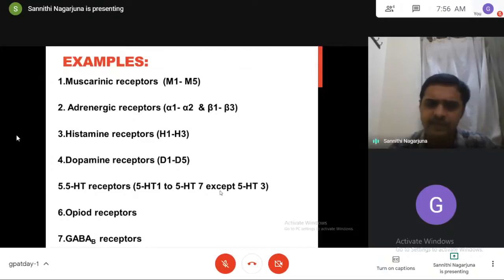Then opioid receptors, GABA B receptors. So these are all the examples of G protein coupled receptors. Have a look at this: all muscarinic receptors, all adrenergic receptors, all histamine receptors, all dopamine receptors, all 5-HT receptors except 5-HT3, all opioid receptors and GABA B receptors.